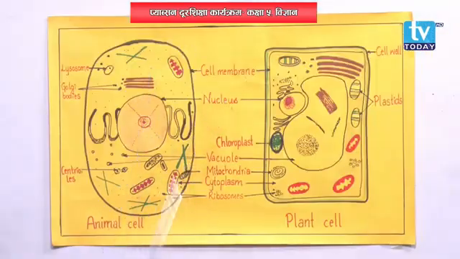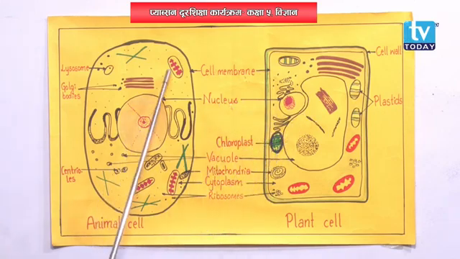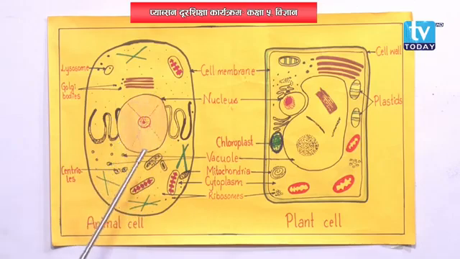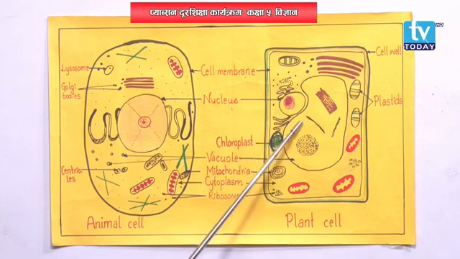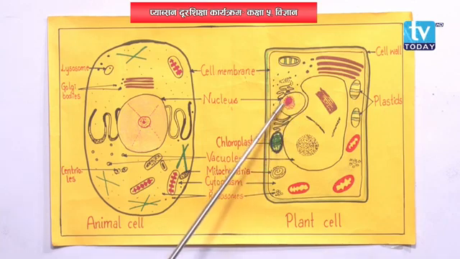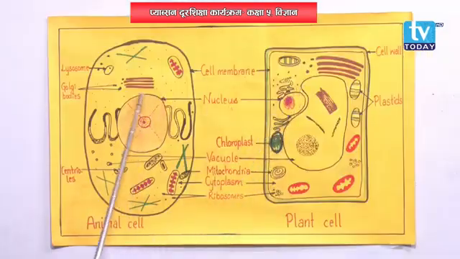Nucleus. Let us discuss where it is at first. Nucleus in animal cell is bigger in size, right? It is bigger in size and it is in the center of animal cell, but in plant cell it is slightly shifted. So, nucleus are round or oval bodies enclosed in a membrane. This covering is the membrane.